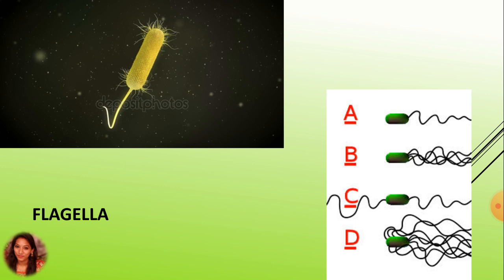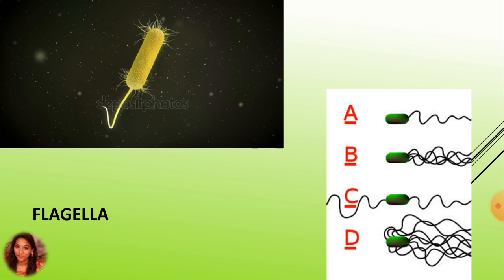Depending upon the number and arrangement of flagella, the bacterial cell can be classified, as we can see in the figure, as monotrichous with one flagellum, lophotrichous, that is a tuft of flagella, and peritrichous, that is all round the bacteria.